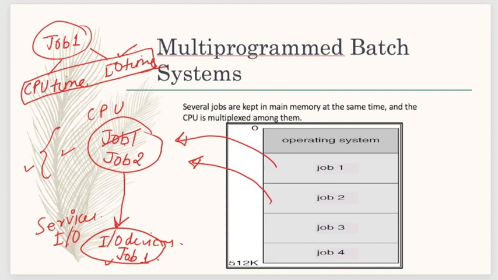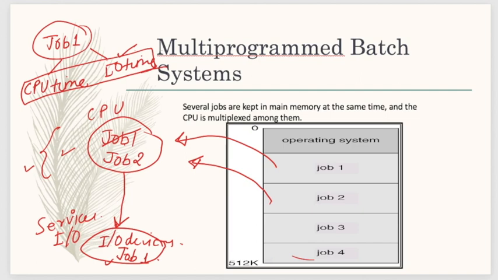Now one question you might think: how is the operating system going to select the jobs from here, and on what basis? All of this comes under the CPU scheduling algorithms. There are many algorithms for the selection of a job from the main memory by the operating system. We will be covering these later one by one, like FCFS, first come first serve, then SJF, shortest job first, shortest remaining time first, and round robin. So many scheduling algorithms are there, and we will take them up at that time. I think you got what multi-programming is here.